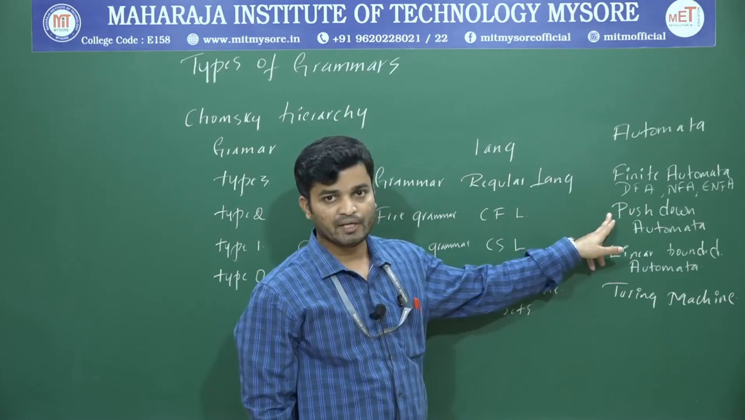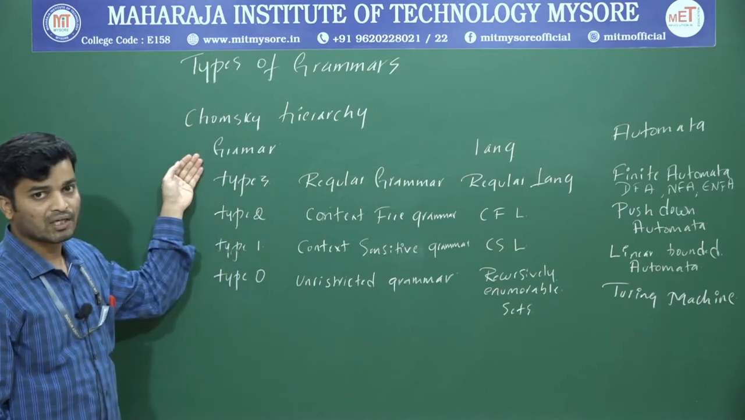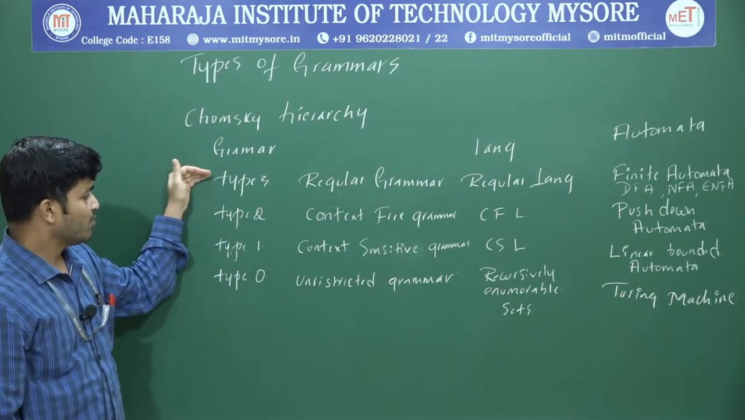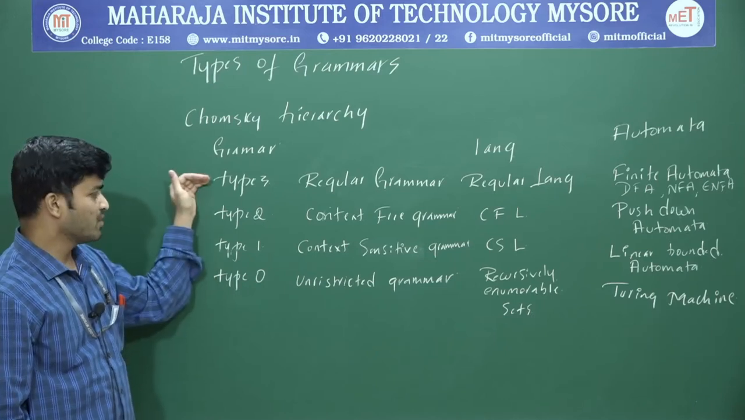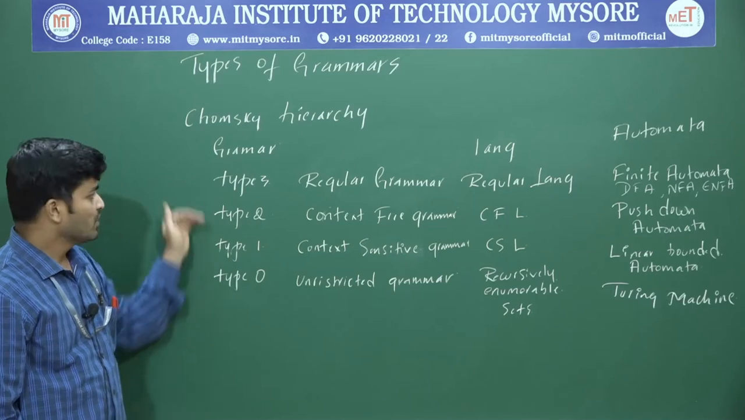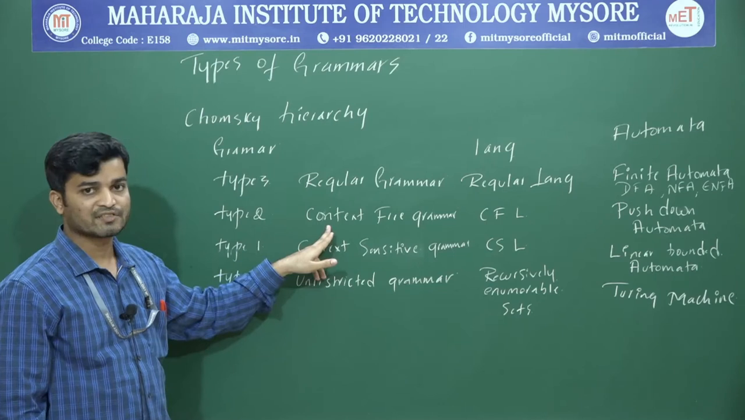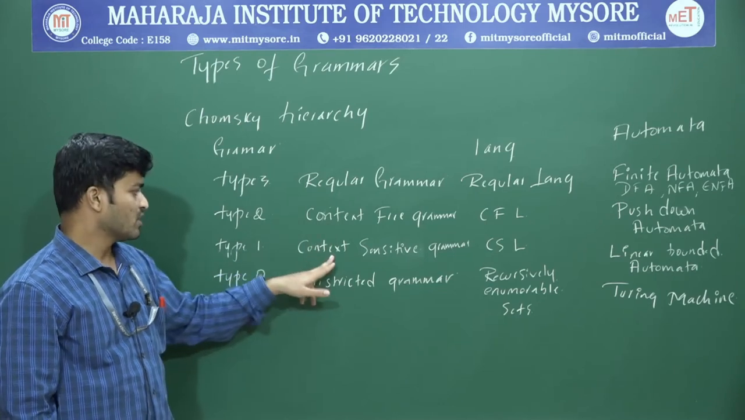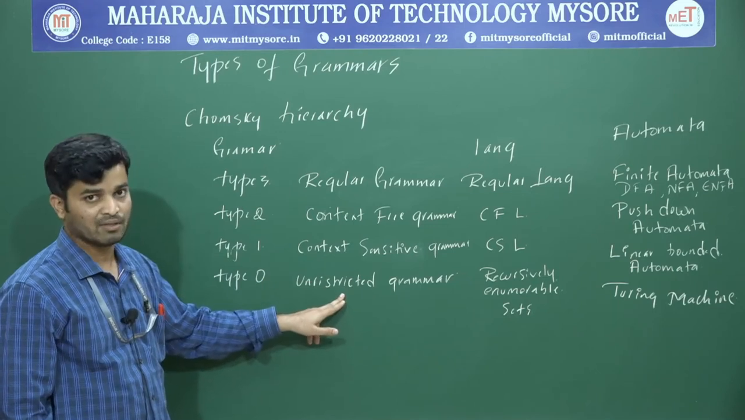So pushdown automata, or PDA. If you consider the Chomsky hierarchy, we have 4 types of grammar. The first one is type 3 grammar, the second one is type 2, type 1 and type 0. Type 3 is also called regular grammar, and type 2 is also called context free grammar. Type 1 is also called context sensitive grammar, and type 0 is also called unrestricted grammar.